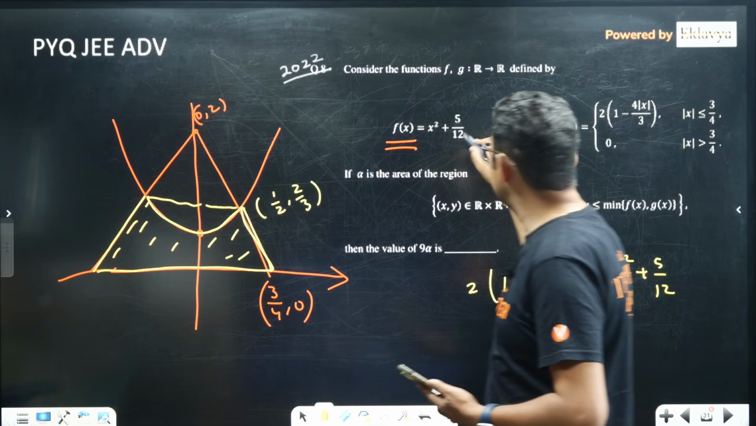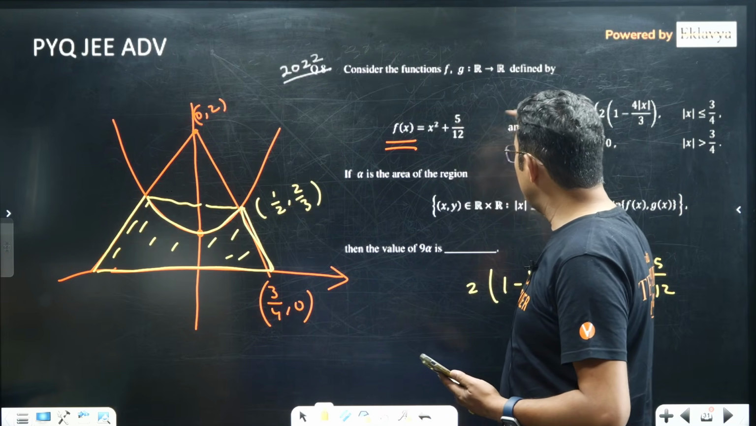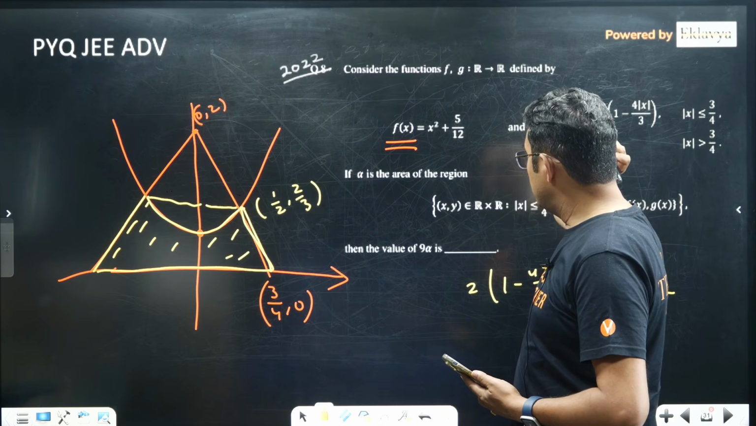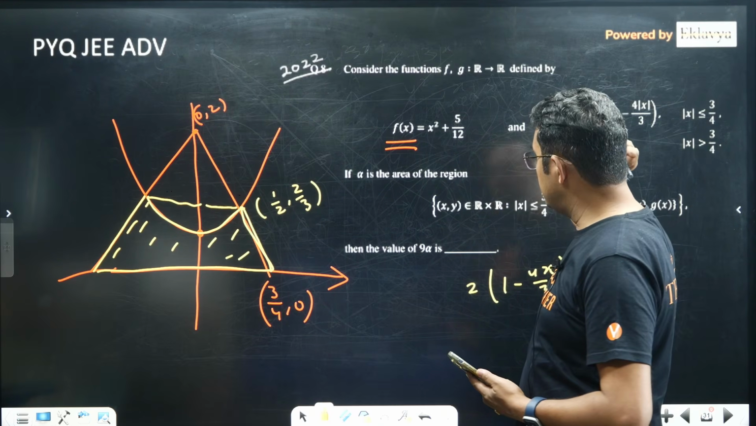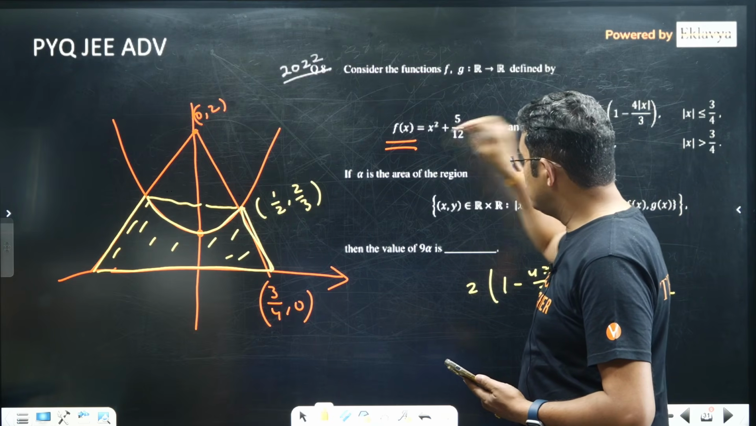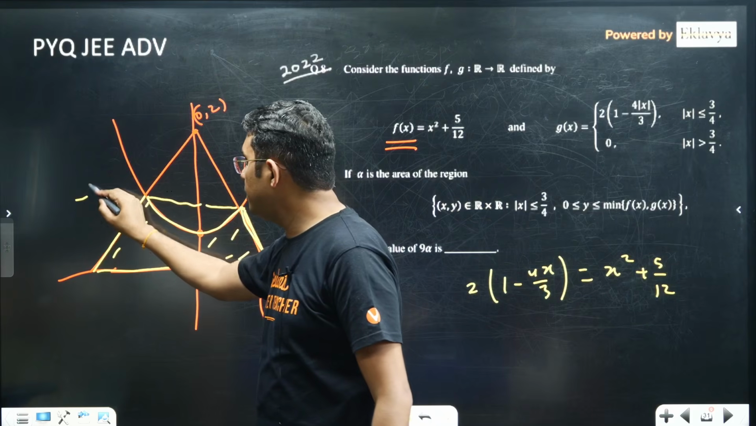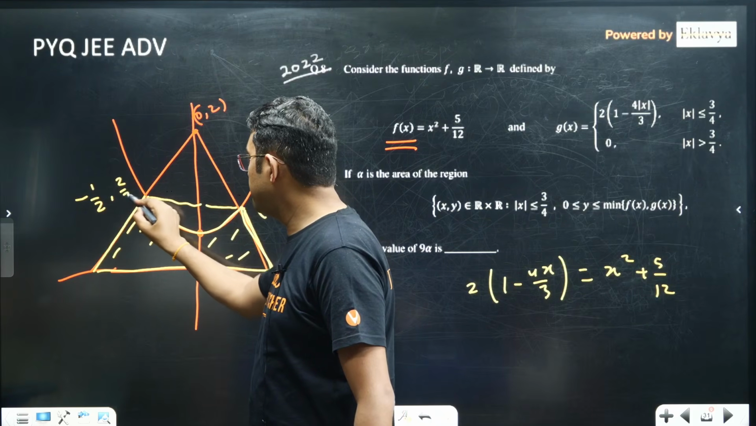Let me see if it is satisfying this also or not. So 1 by 4 plus 5 by 12: 1 by 4 means 3 by 12, 3 plus 5, 8 by 12. So 2 by 3, yeah, that's correct. So that is the point of intersection here, and by symmetry this will be minus half comma 2 by 3.